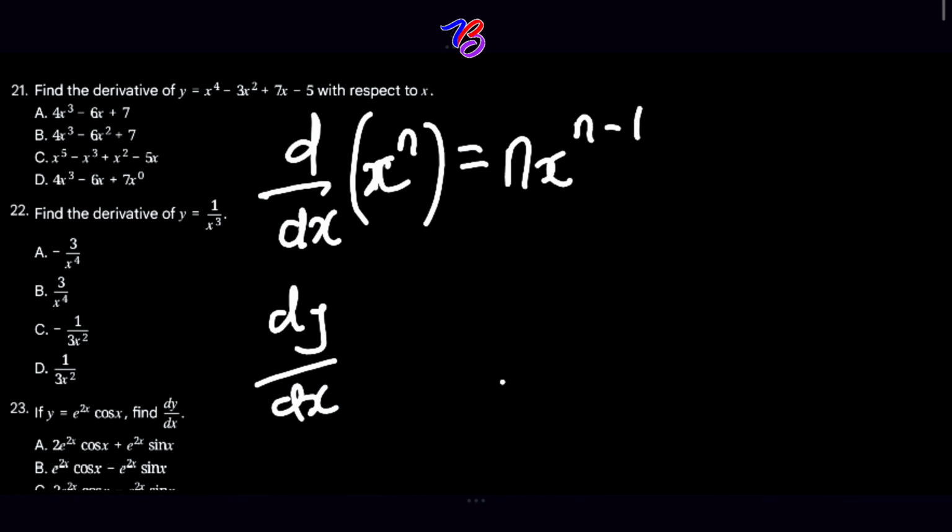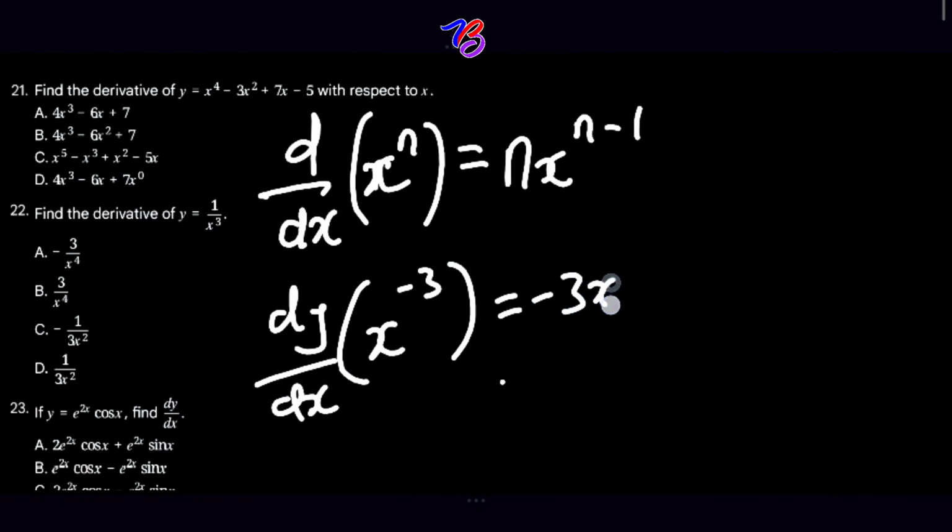It is pronounced as dy over dx, please. Dy over dx of x raised by minus 3 is equal to minus 3x raised to the power of minus 3 minus 1. And this will equal minus 3x raised by minus 4.